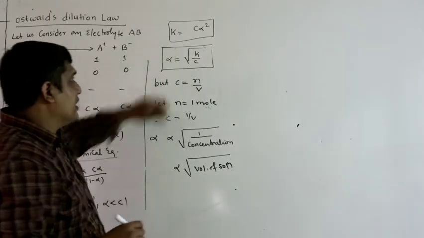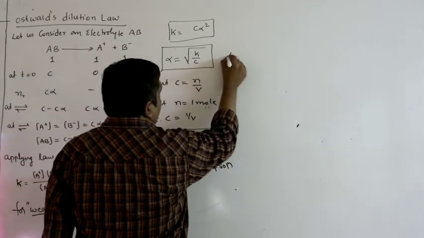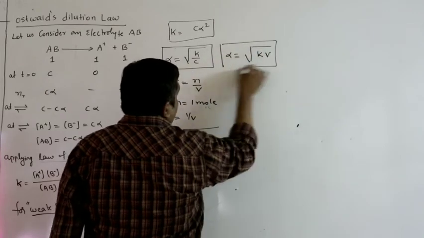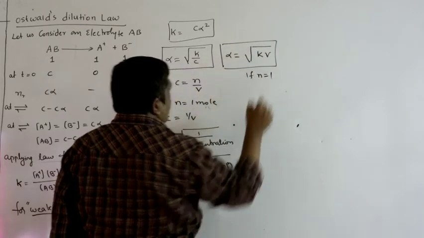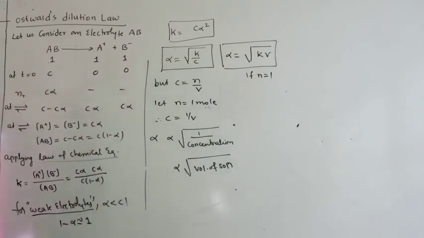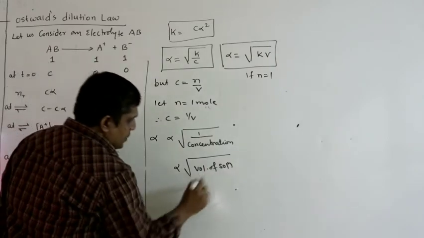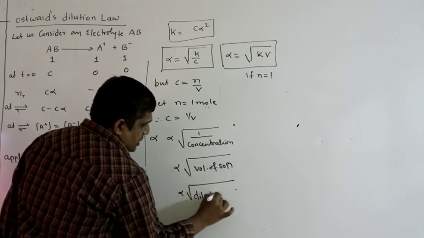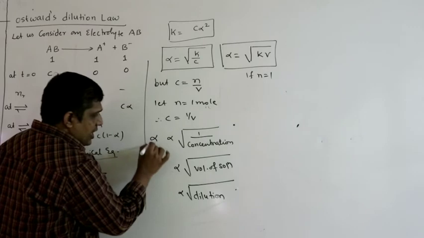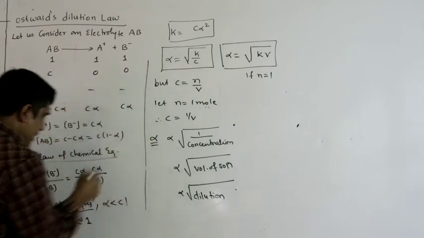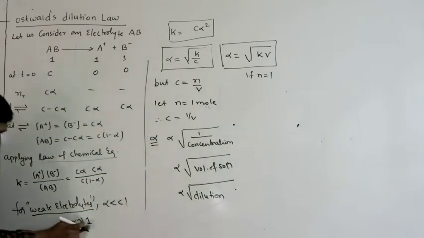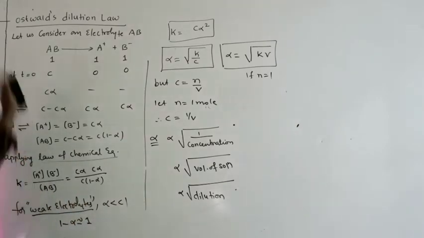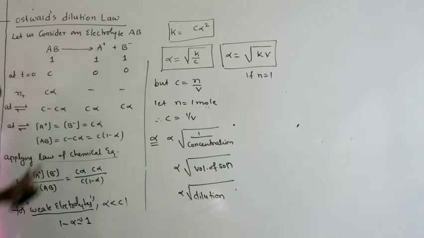Instead of C, I can write 1 by V. So here alpha equals root over K into V, if N equals 1. The volume of solution increases with dilution. Why weak electrolyte? Because 1 minus alpha will be equal to 1 only for weak electrolytes, not for strong electrolytes. So Ostwald's dilution law is applicable only for weak electrolytes.